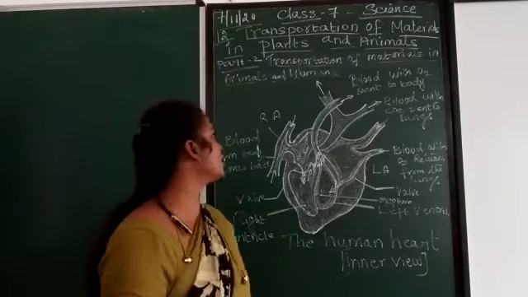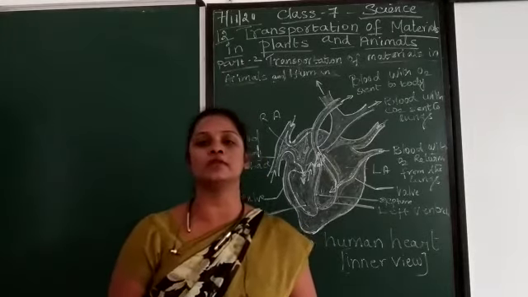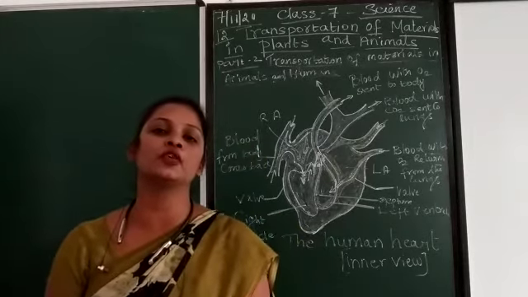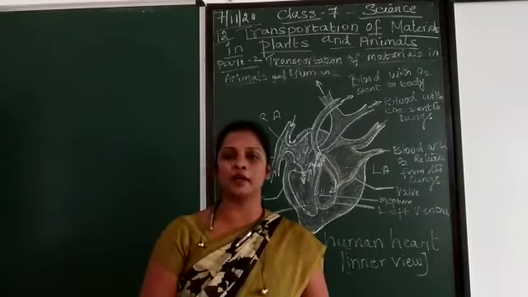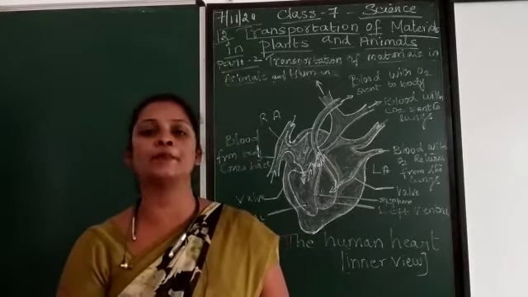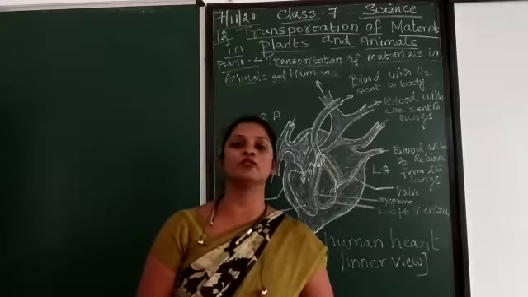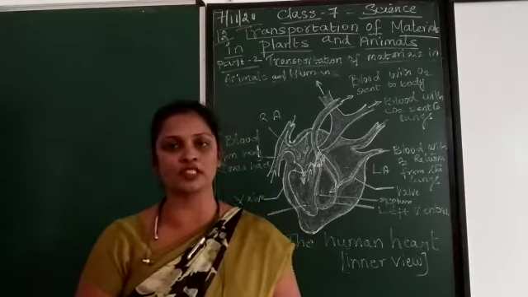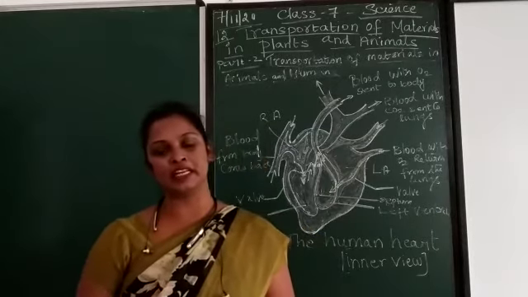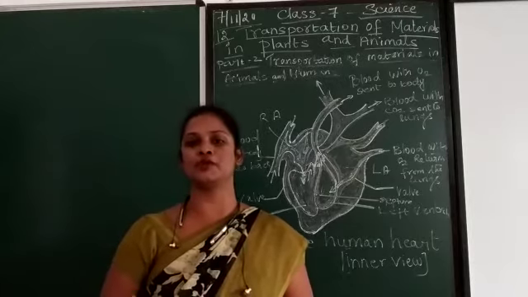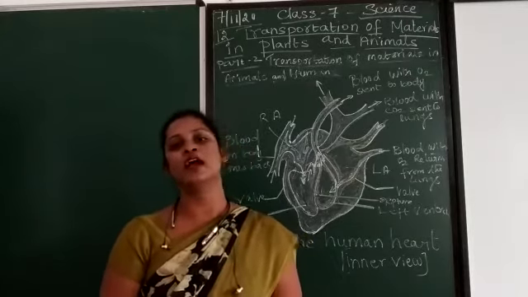Next, coming to transportation of materials in animals. In unicellular animals, for example amoeba and paramecium, through the processes of diffusion and osmosis that we read about, food materials and gases are transmitted from one part to another part.